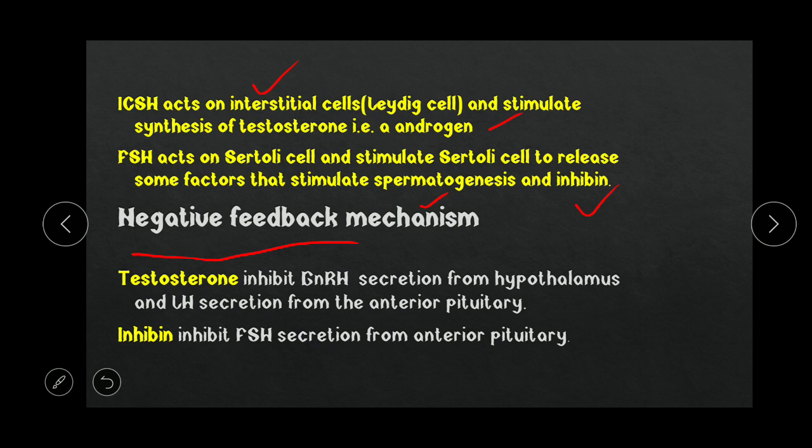A negative feedback mechanism, also called a negative feedback loop, is one in which a substance represses the secretion or production of another substance that is responsible for its own production. Here, testosterone is released by the influence of LH on the Leydig cell, and LH is released by the influence of GnRH on the anterior pituitary. The testosterone inhibits GnRH secretion, although GnRH is responsible for testosterone synthesis. That's why this is a negative feedback mechanism.